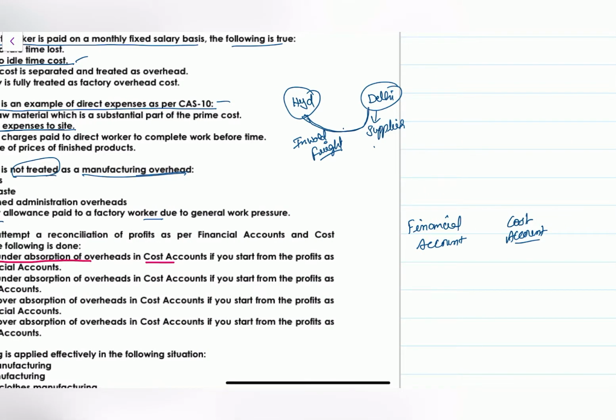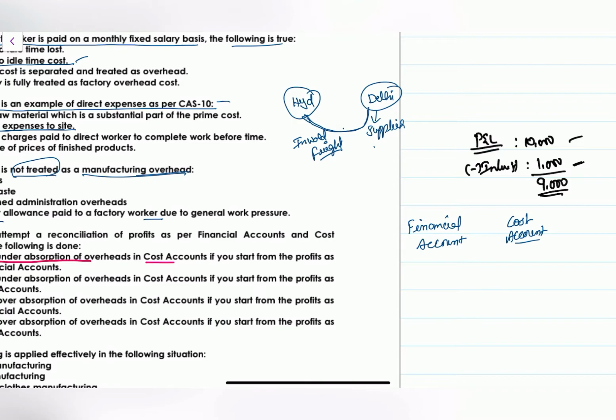Let's take the example. This is your P&L. In your P&L you got a profit of 10,000 rupees. And there is an interest element. Take the example I am taking, don't ask me from where you got these numbers. I am saying your profit is 10,000 rupees and interest on your bank borrowings or something is 1,000 rupees. So you will say 9,000 rupees is your ultimate profit.